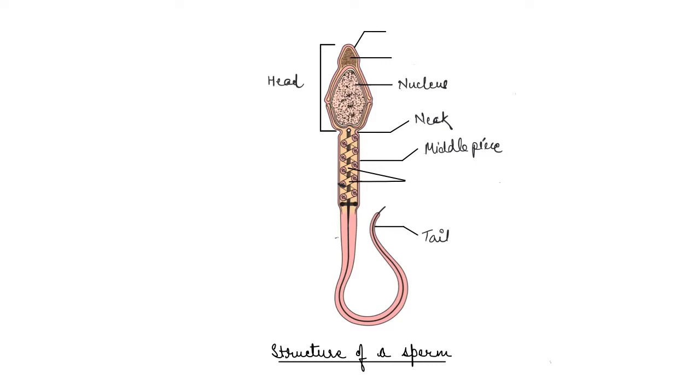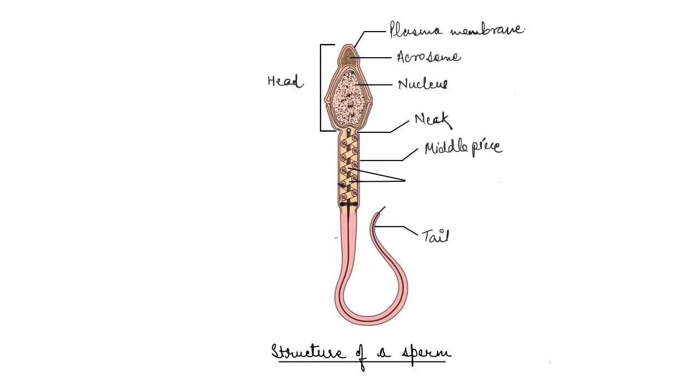The top of this nucleus is covered by a cap-like structure which is known as the acrosome. The outer covering is the plasma membrane, which covers the inside structure of the sperm, right?